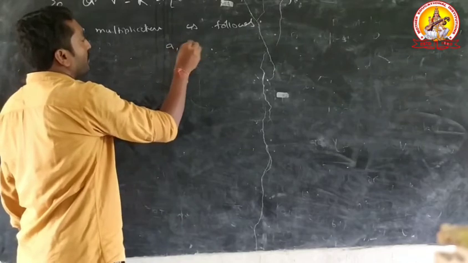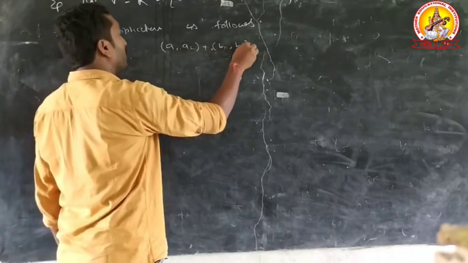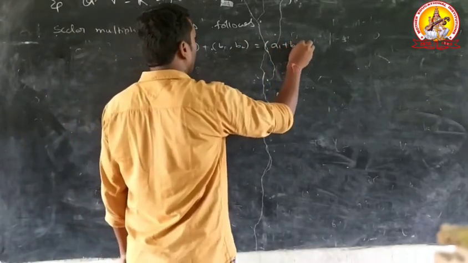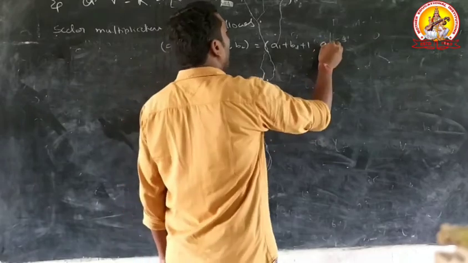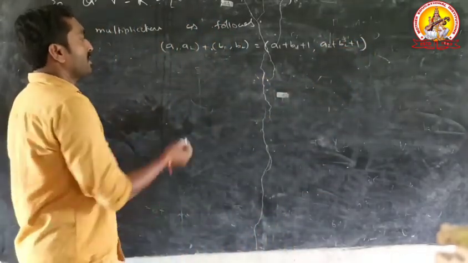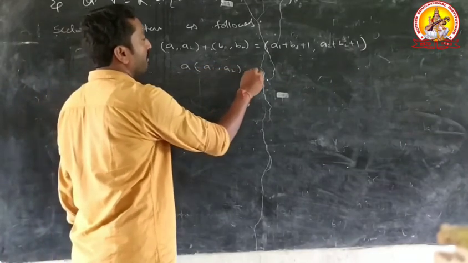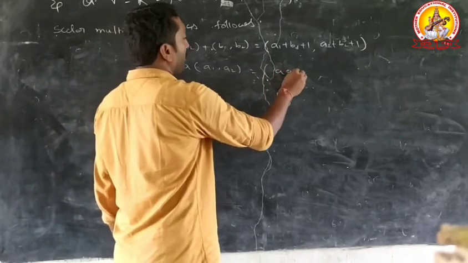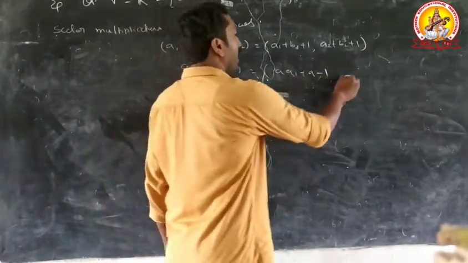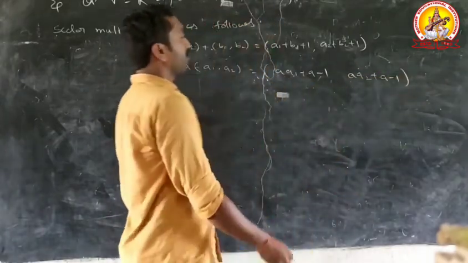A1 comma A2 plus B1 comma B2 implies A1 plus B1 plus 1, A2 plus B2 plus 1. Second condition, A into A1 comma A2 implies A1 plus A minus 1, A2 plus A minus 1.